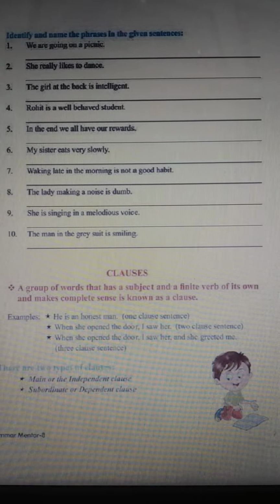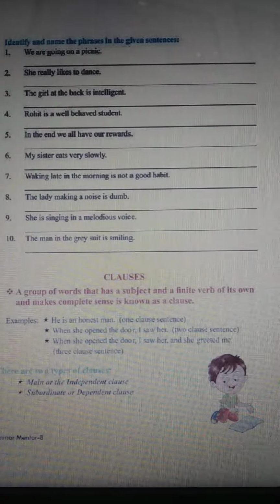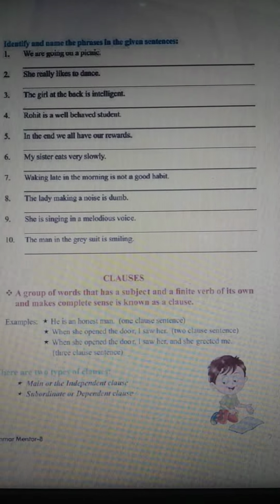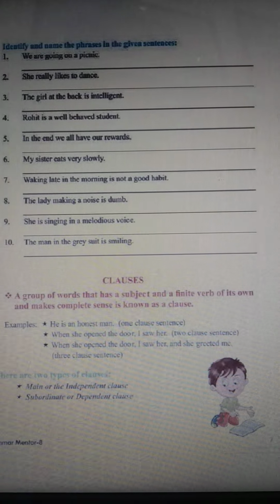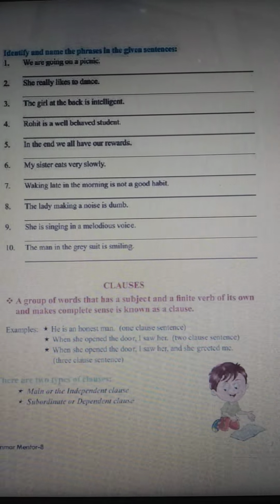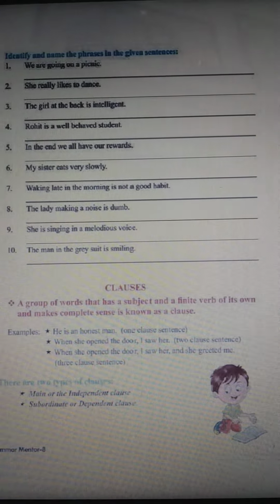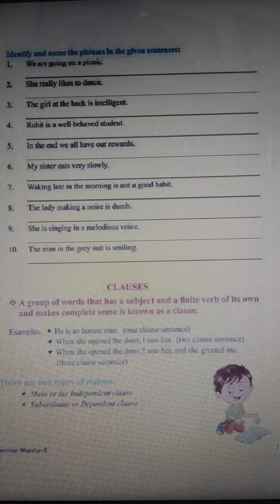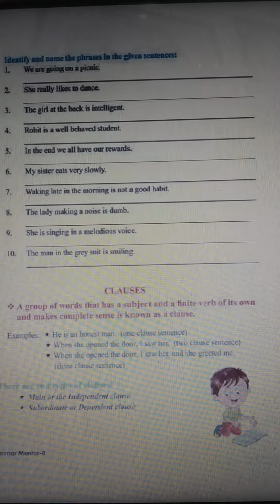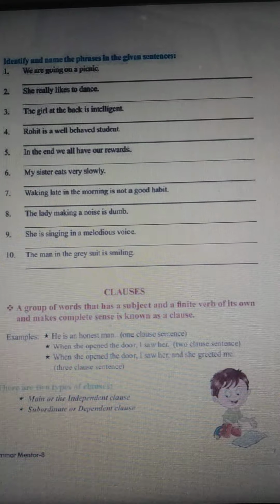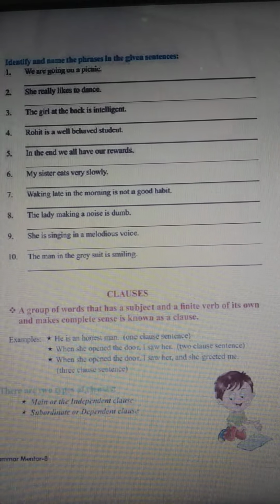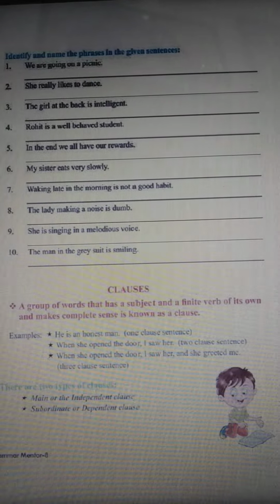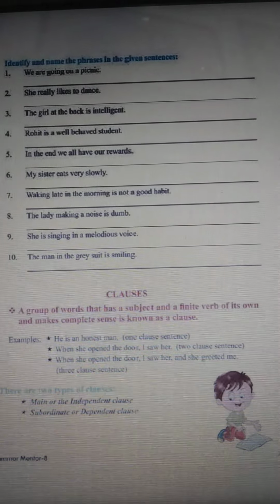Now I am going to the second part, that is clauses. So clause means what? A group of words that has a subject and a finite verb of its own and makes complete sense is known as a clause. As you all know, it's just the opposite of phrase. In a phrase, what is not there? There is no subject as well as no finite verb. So it never makes complete sense. So we call it a phrase.